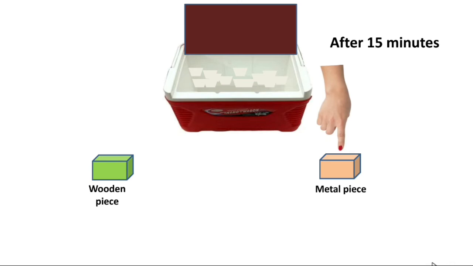When we touch them, the energy is being transferred from your finger to the piece. More heat energy flows out of your body when you touch the metal piece as compared to the wooden piece. That means degree of coldness of metal piece is greater than that of wooden piece. So degree of coldness is nothing but temperature.